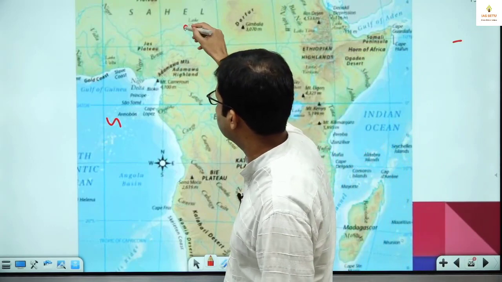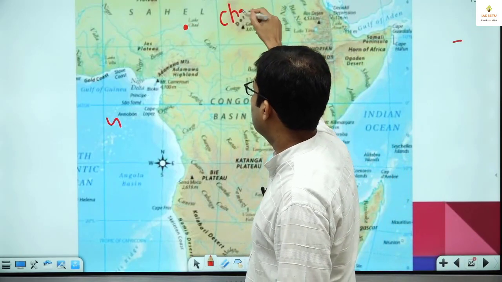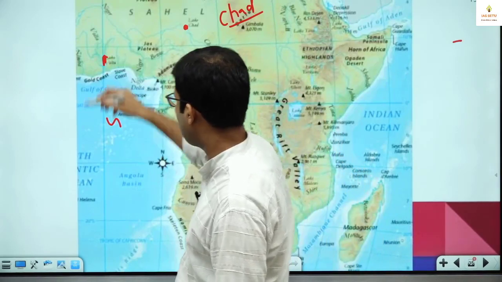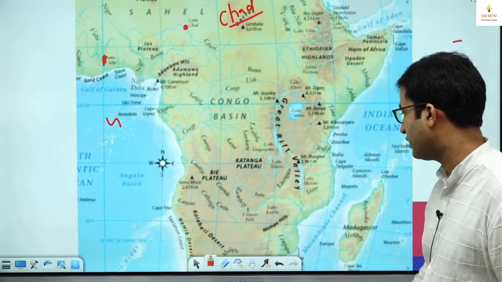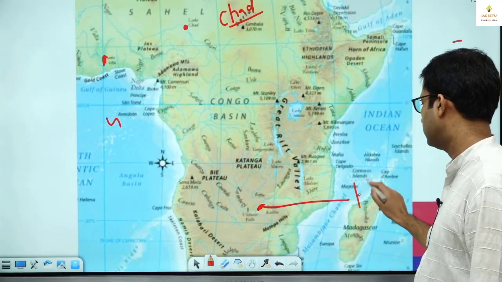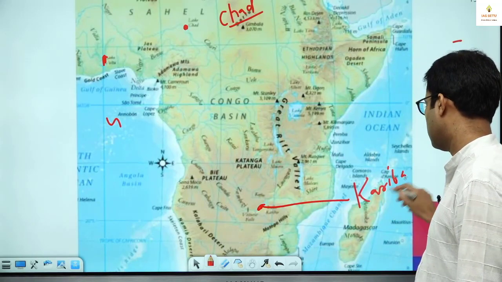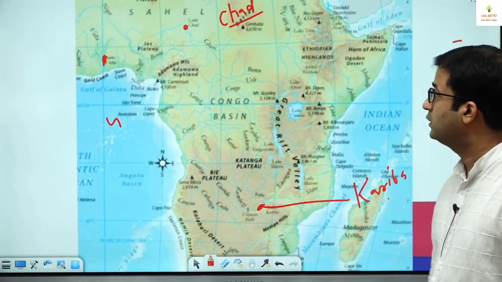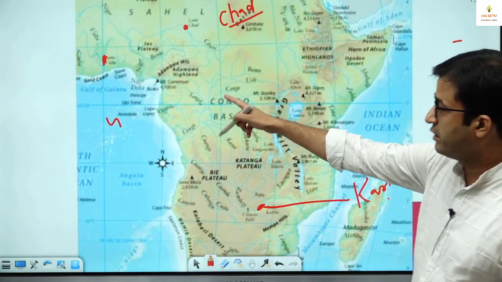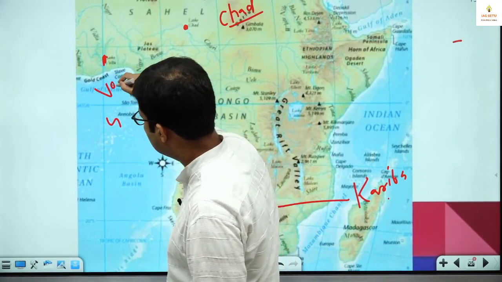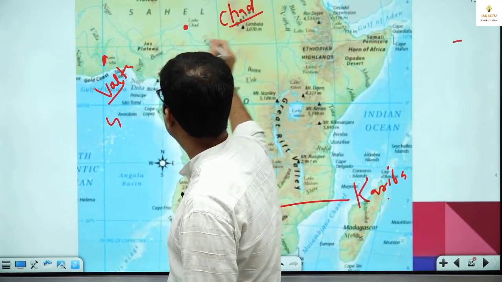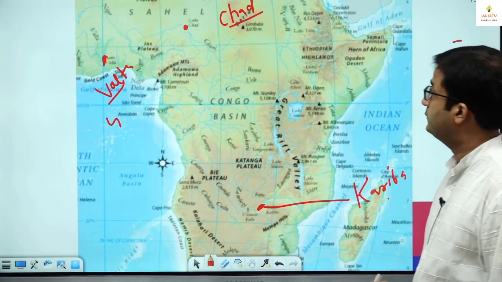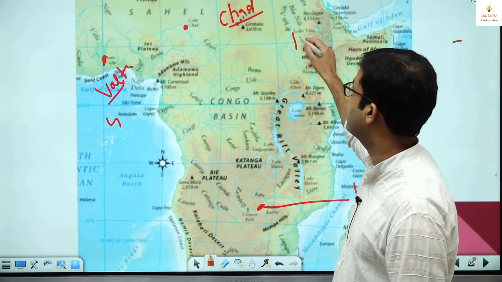Here you can see Lake Chad. Some pronounce it as Chad, C-H-A-D, doesn't matter. This is Lake Volta and here we have Lake Kariba. So first Chad, then Lake Volta. This is Volta, this is Chad, this is Kariba. Now Chad, it is inland drainage.